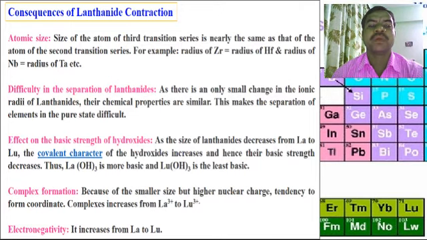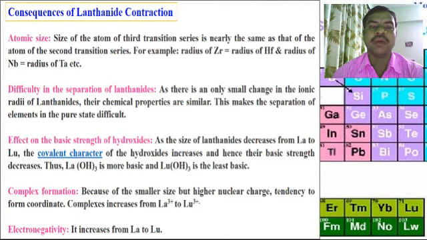Effect on the basic strength of hydroxides: as the size of the lanthanide ion decreases from lanthanum to lutetium, the covalent character of these hydroxides increases, and hence their basic strength decreases. Thus, lanthanum hydroxide is the most basic and lutetium hydroxide is the least basic.